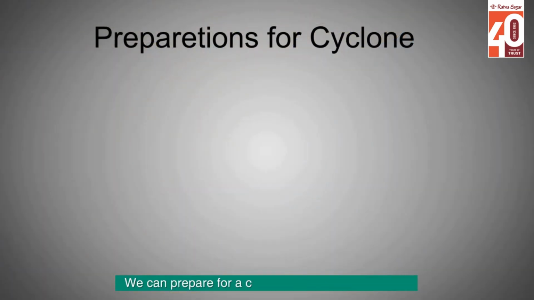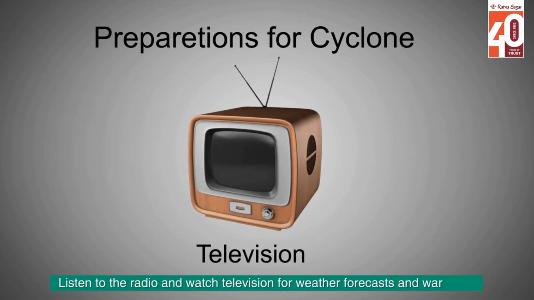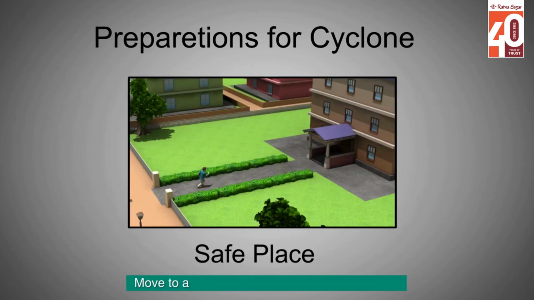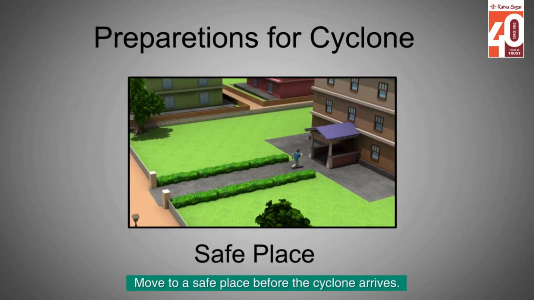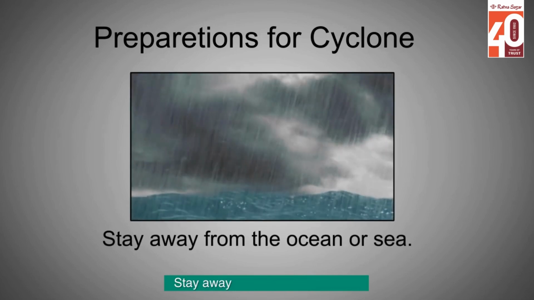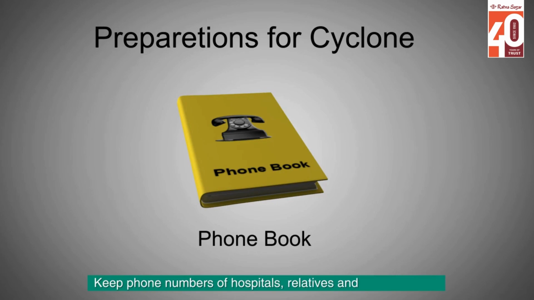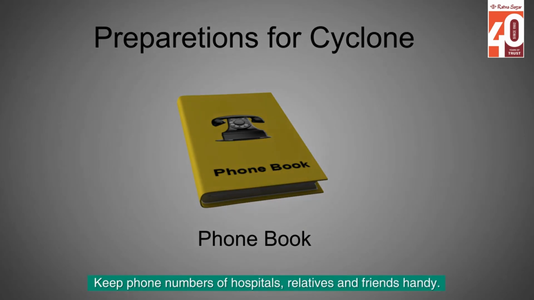We can prepare for a cyclone in the following ways. Listen to the radio and watch television for weather forecasts and warnings. Move to a safe place before the cyclone arrives. Store dry food in waterproof bags. Stay away from the ocean or sea. Keep phone numbers of hospitals, relatives, and friends handy.